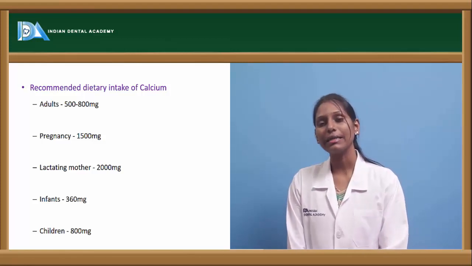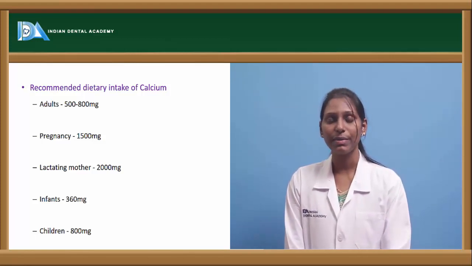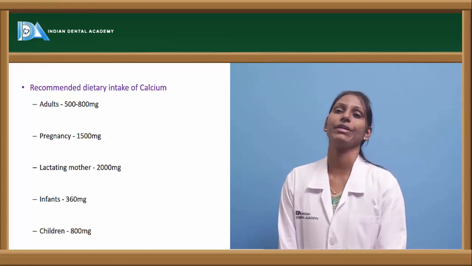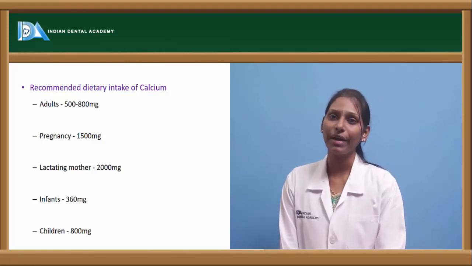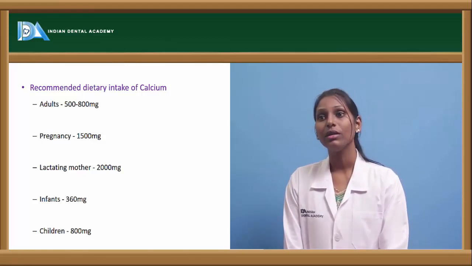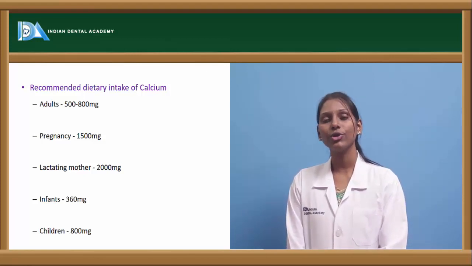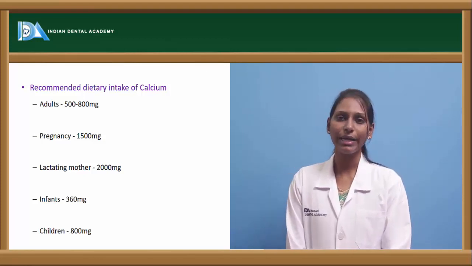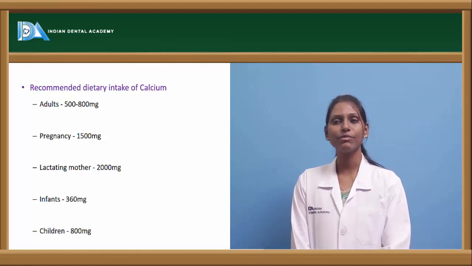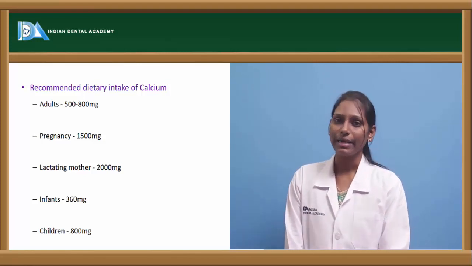Now coming to the recommended dietary intake of calcium. Calcium is very much essential for growth, especially in pregnant women and also in children in the growth phase. In adults, the requirement is about 500 to 800 milligrams. In pregnancy and lactation, it is usually more, because in lactation, calcium is very important for milk production. So in a lactating mother, about 2000 milligrams of calcium is required per day, and in pregnancy 1500 milligrams, in growth period 800 milligrams, which is almost equal to adults, and in infants 360 milligrams of calcium.